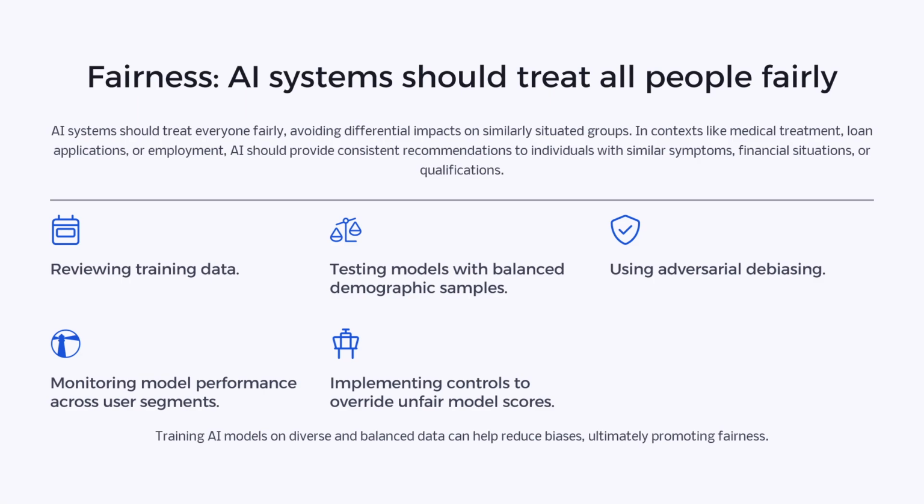Another one is implementing controls to override unfair model scores. This ties back into human in the loop. Let's say in the example of loan approval, a prediction has been generated that so and so person needs to be given a loan, and if there is an actual person in the loop who is knowledgeable in the domain reviewing all these model predictions, then our model will become much more robust and fair.